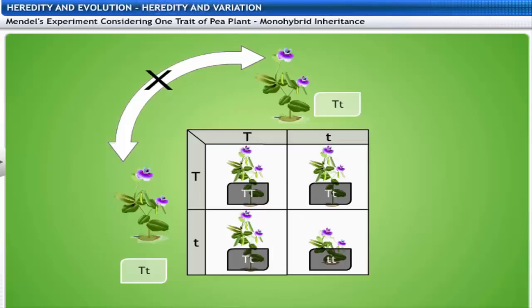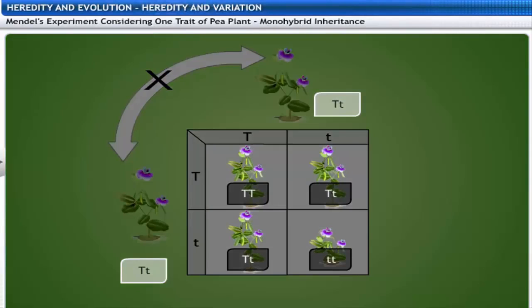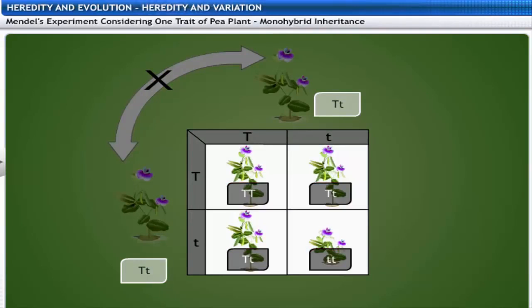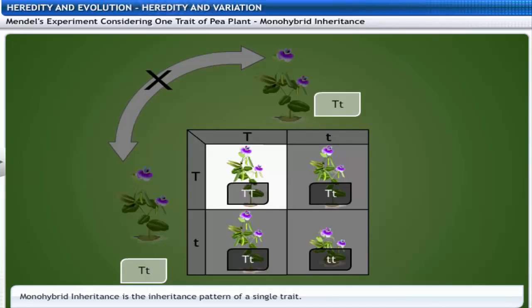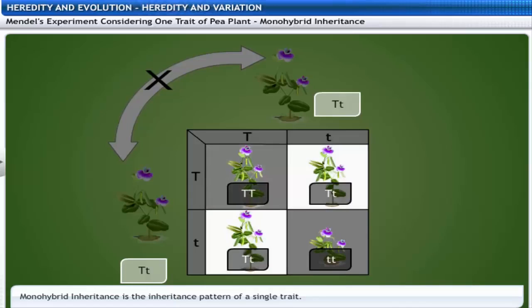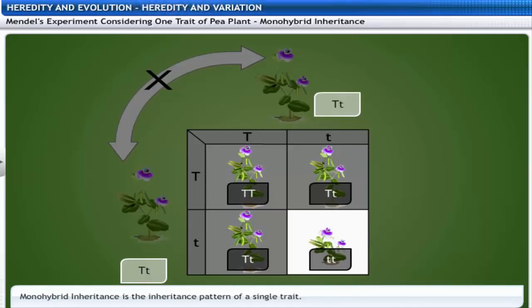Now, let's see the entire experiment in the form of genotypic and phenotypic representation. From the Punnett square, it is seen that random fertilizations result in 1/4 uppercase TT, half uppercase T and lowercase t and 1/4 lowercase tt.